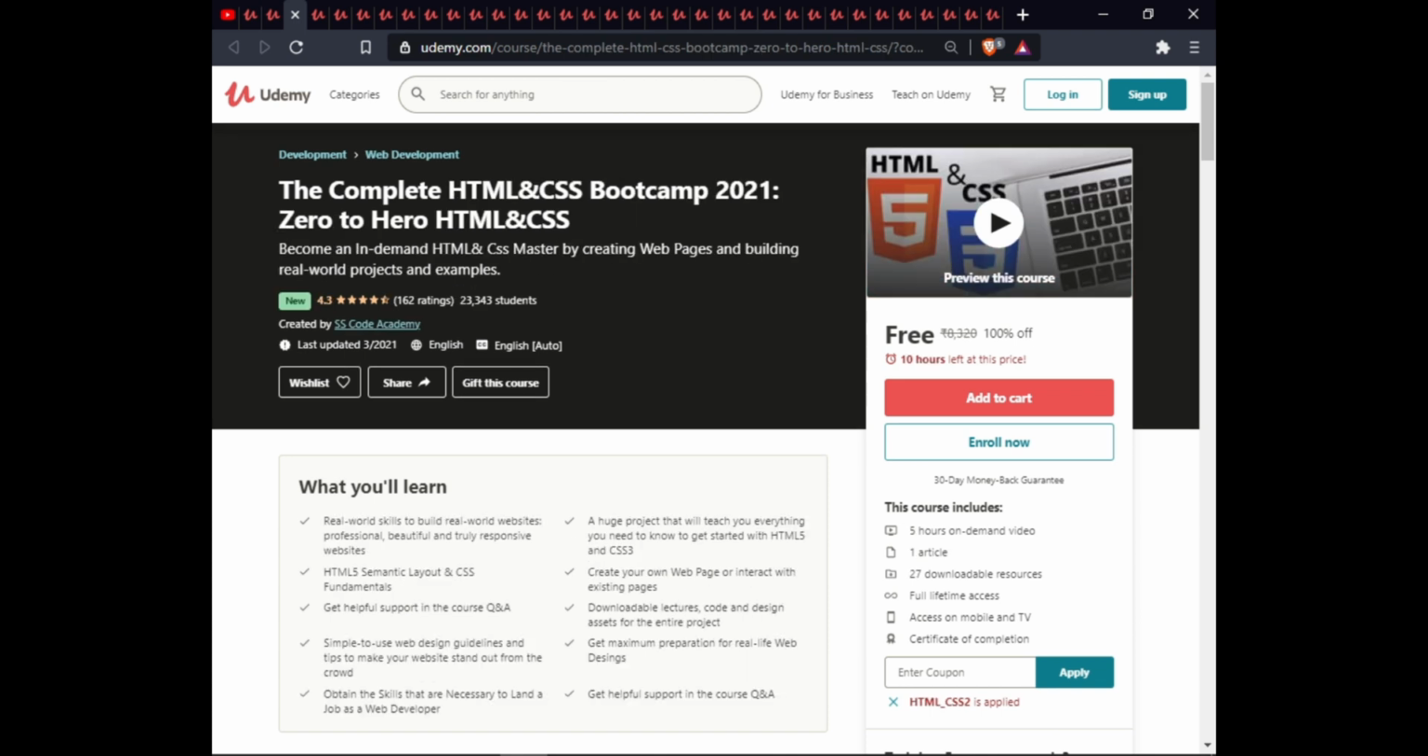The next course is the complete HTML and CSS Bootcamp 2021, 0 to Hero in HTML and CSS. In this course, you will learn real-world skills to build real-world websites, professional, beautiful, and truly responsive websites. A huge project will be taught, with everything you need to know about starting with HTML5 and CSS3, HTML5 semantic layout and CSS fundamentals, and creating your own web page.